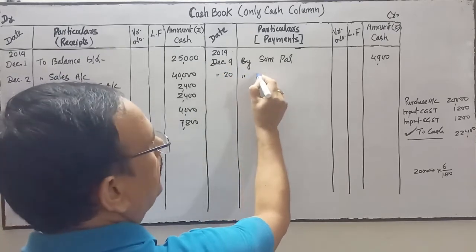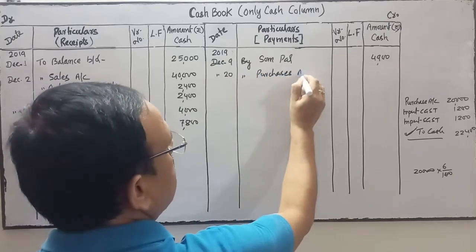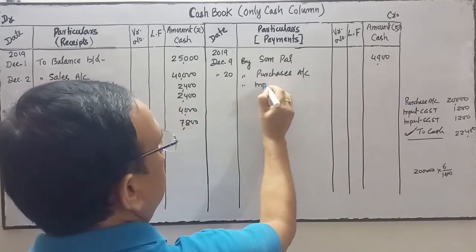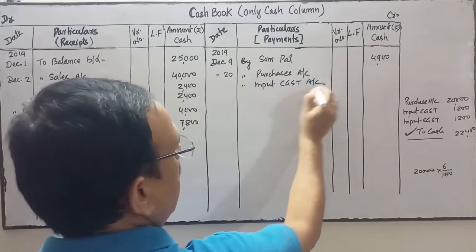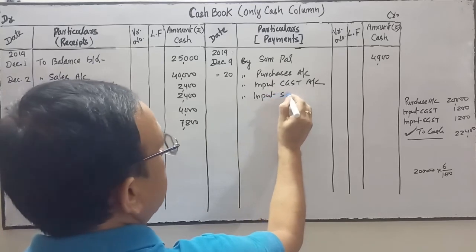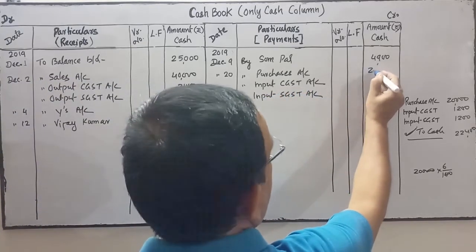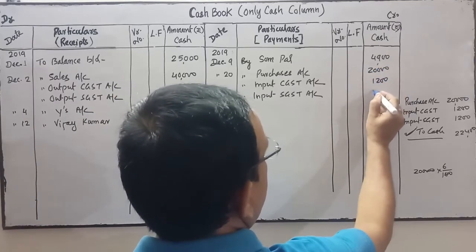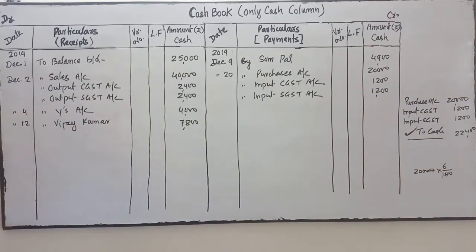By purchase account, by input CGST account, by input SGST account. So purchase is 20,000, input CGST is 1,200, input SGST is 1,200.